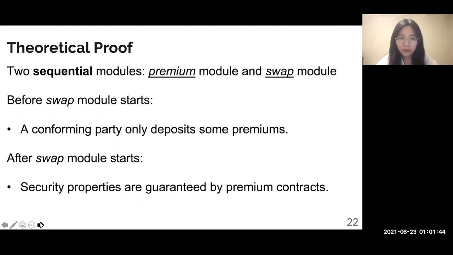At a high level, our protocol can be seen as two sequential modules, a premium module and a swap module. Before the swap module starts, the conforming party only deposits some premiums. So the lockup griefing problem is restricted to those premiums. After swap module starts, the security properties are guaranteed by those contracts.